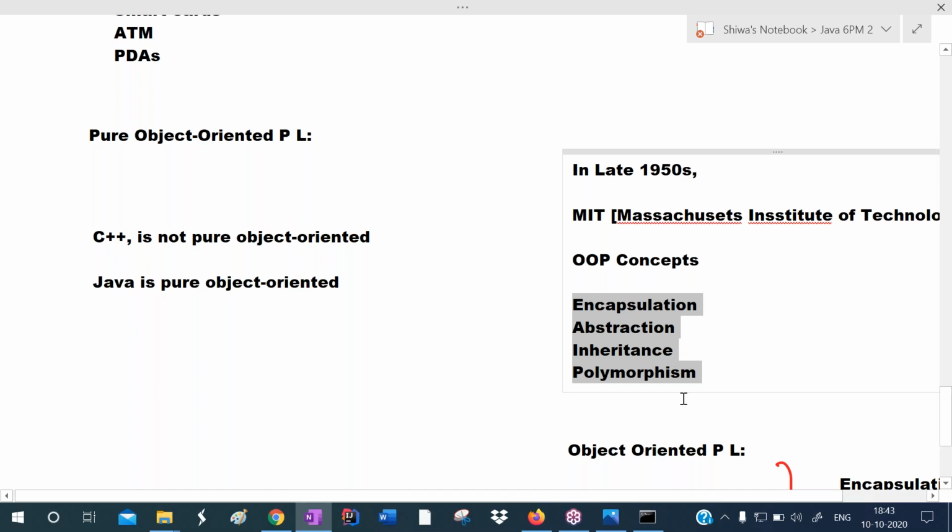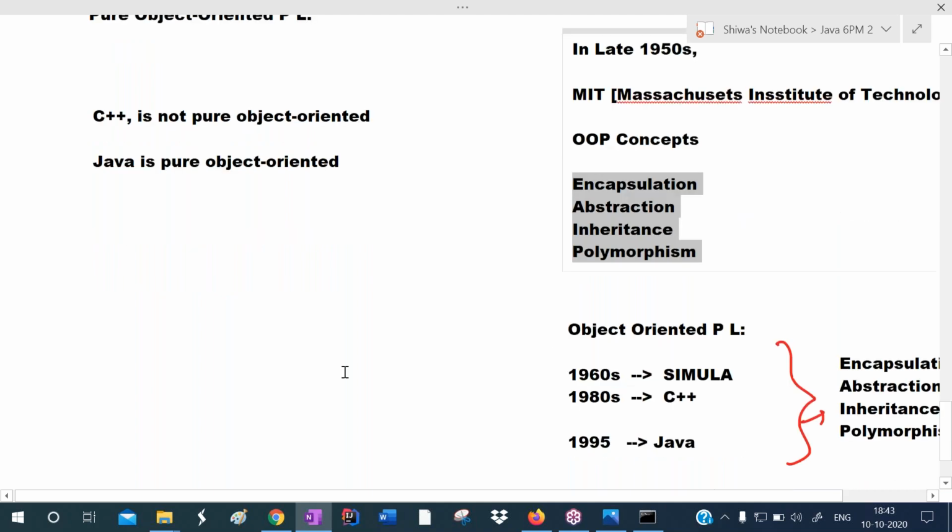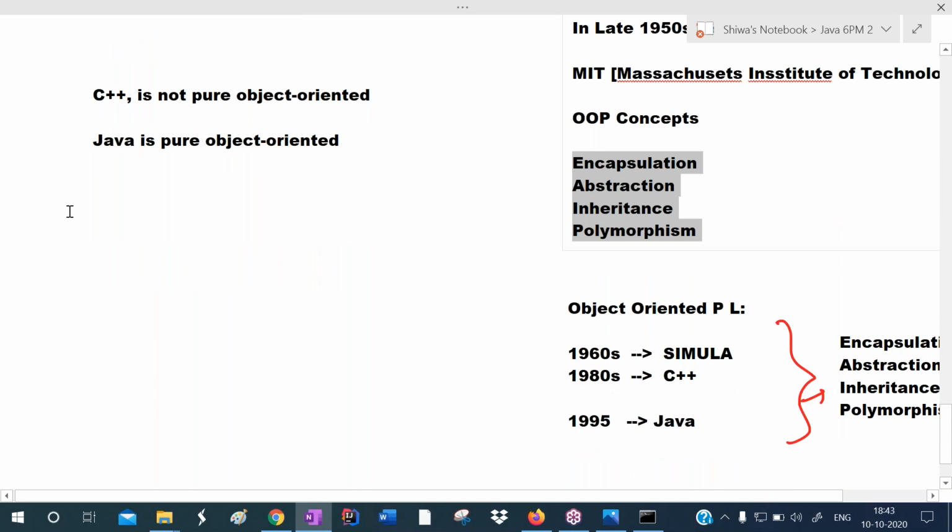So just try to understand: C++ supports these four concepts, Java supports these four concepts. So C++ is an object oriented programming language, Java is also. But C++ is not pure object oriented, whereas Java is.